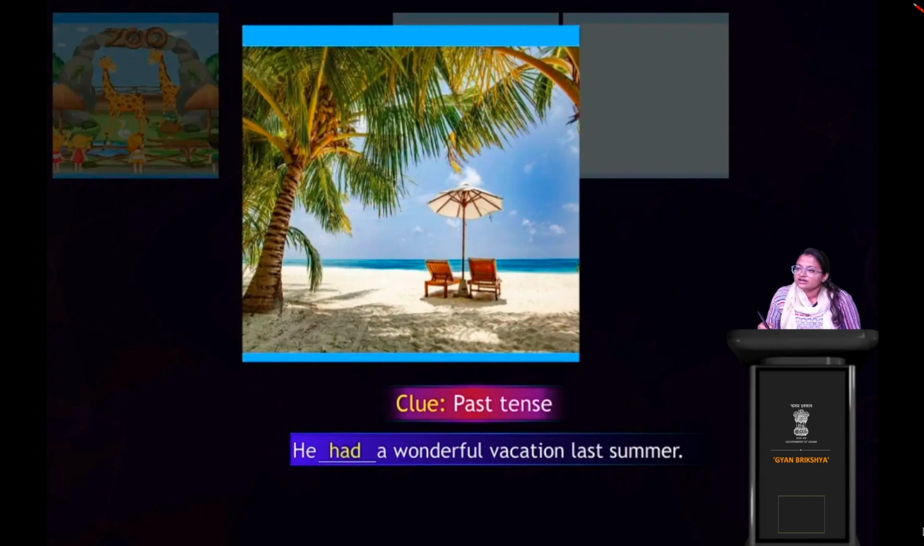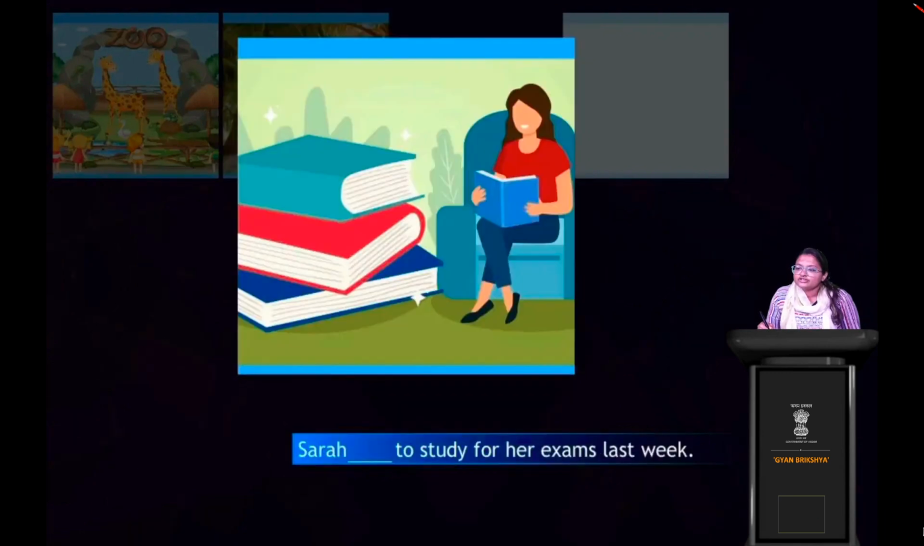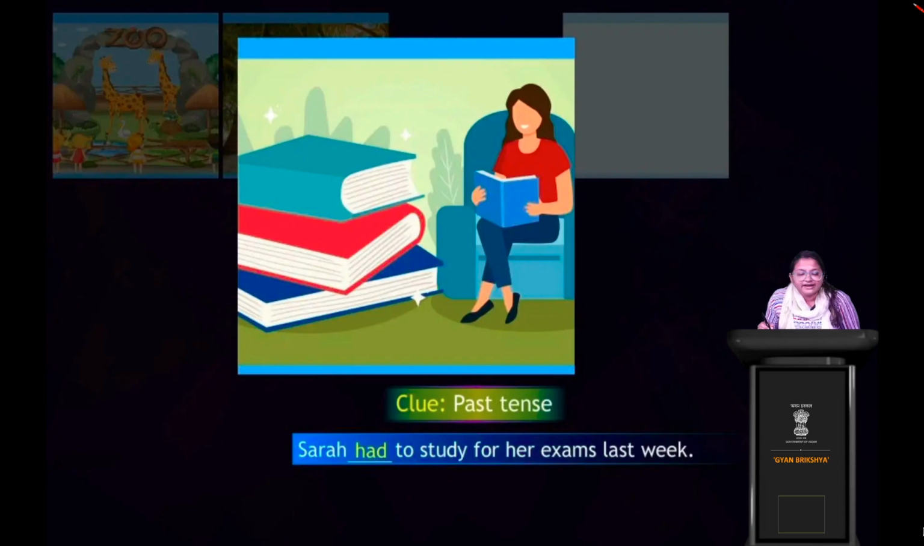Next. Right. Okay. Sarah dashed to study for her exams last week. The clue is past tense. Now, which form are you going to use? Sarah... yes, very good. Sarah had to study for her exams last week. Clear?